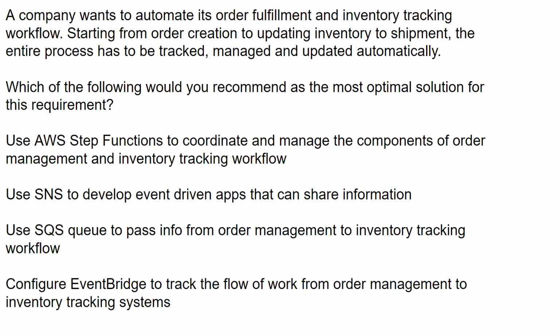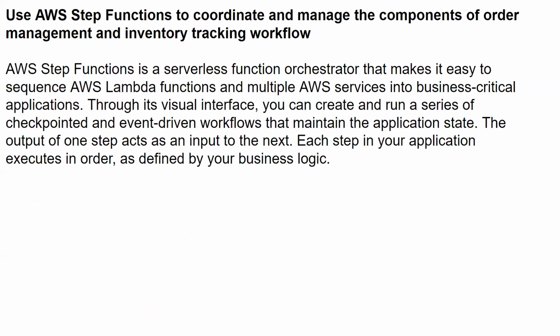AWS Step Functions to coordinate and manage the components of order management and inventory tracking workflow. SNS to develop event-driven apps that can share information. SQS queue to pass info from order management to inventory tracking workflow. Configure EventBridge to track the workflow of work from order management to inventory tracking systems.